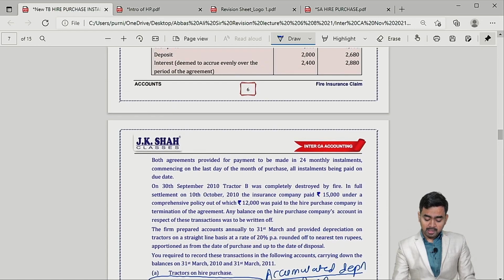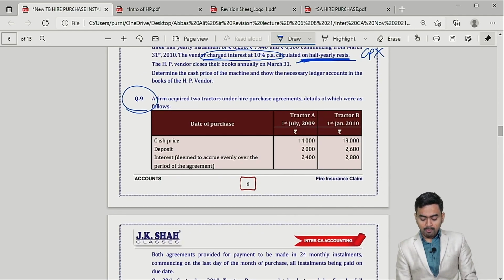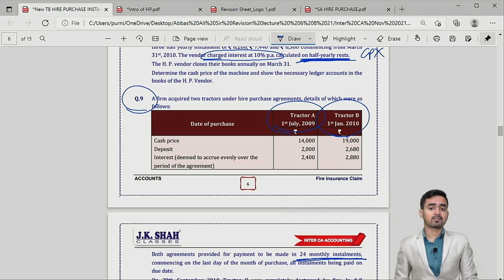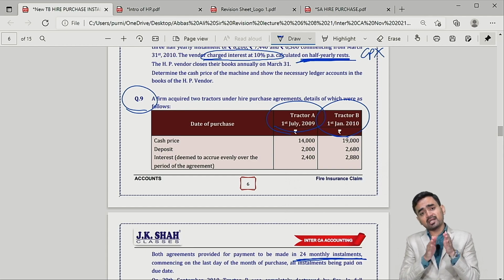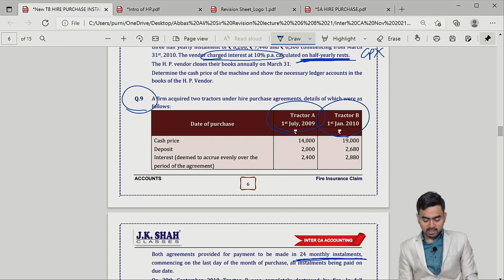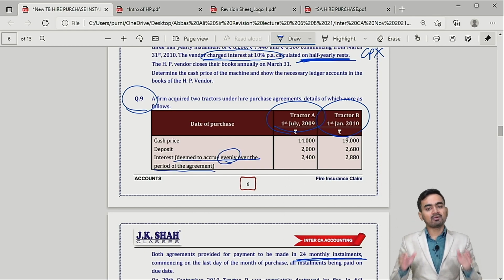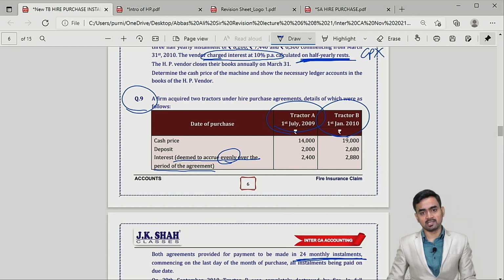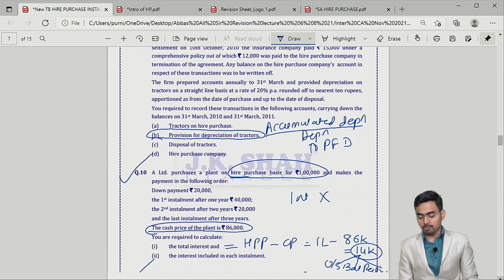In question number 9, one point is important. You have acquired two assets, tractor A and tractor B, with 24 monthly installments. I have already mentioned that as time passes, your interest amount reduces. But in this question, they are saying interest is deemed to accrue evenly over the period of the agreement. So the total interest will be divided straight away by 24 months because of this assumption given in the question. Second important point is the entry for depreciation, that is depreciation to provision for depreciation.